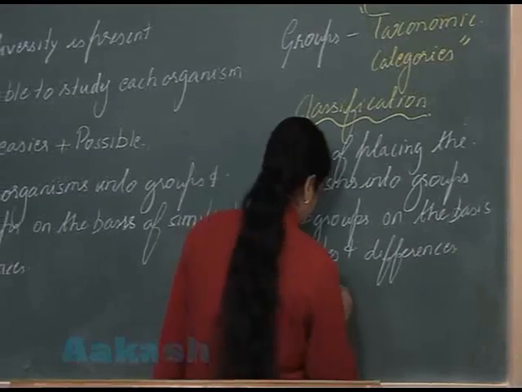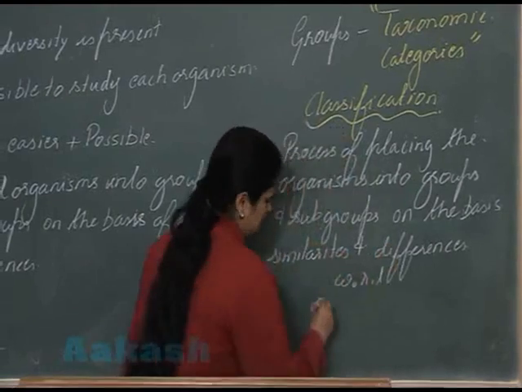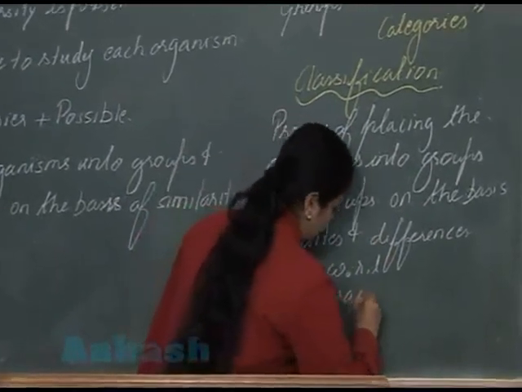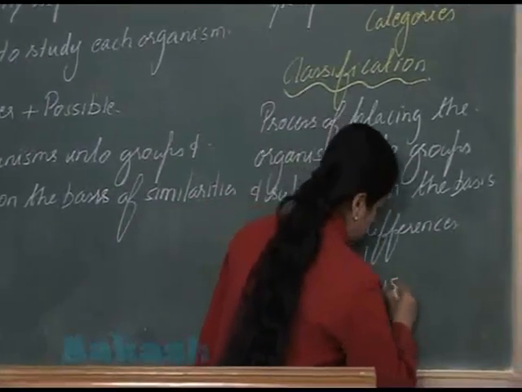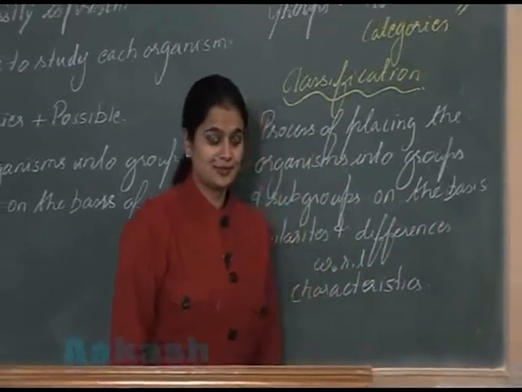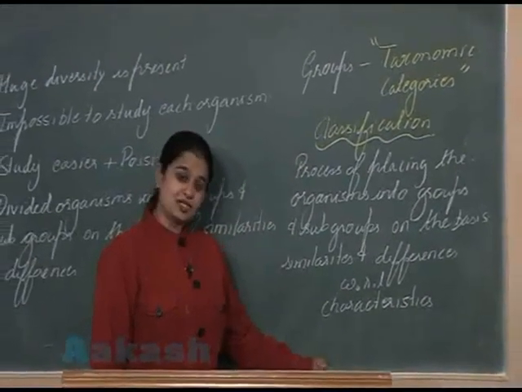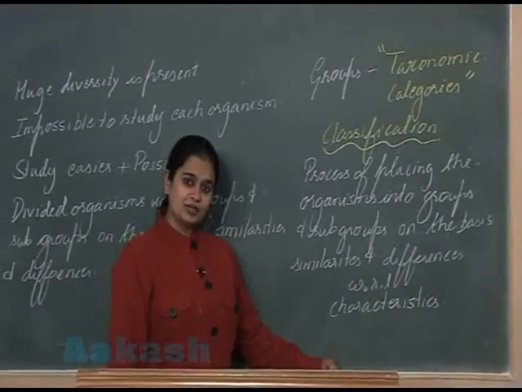Similarities and differences with respect to features, or you can say with respect to characteristics. So is what classification is clear to all of you?